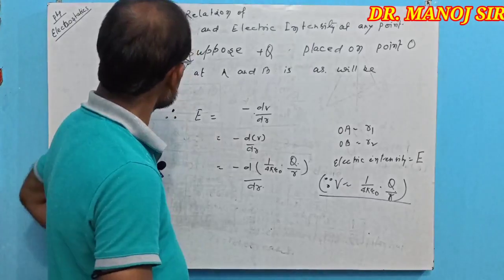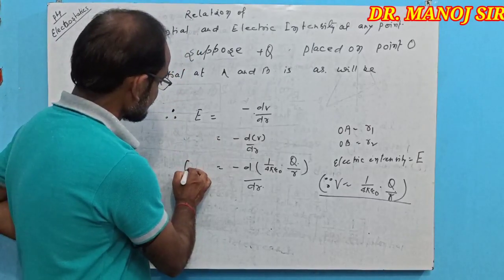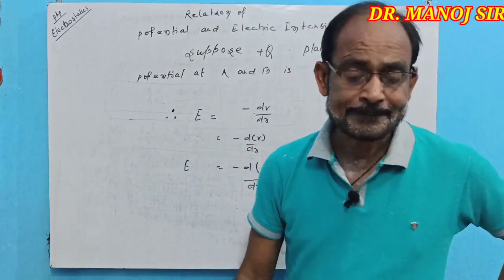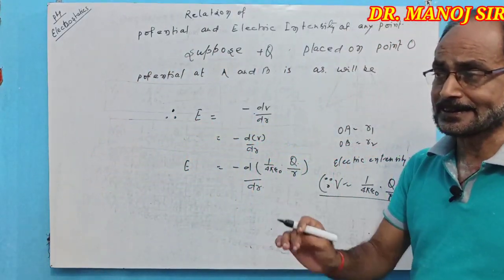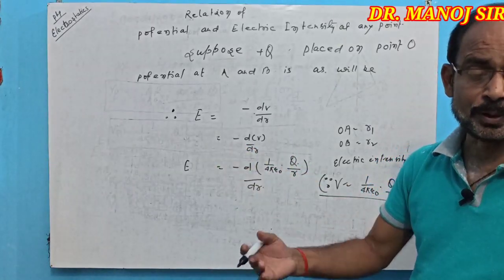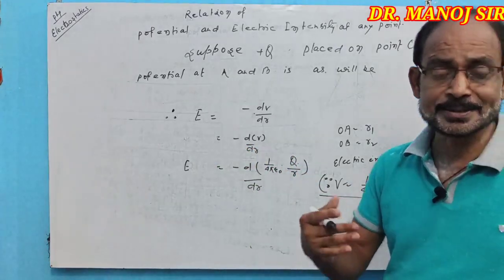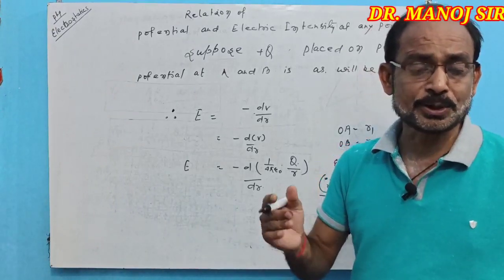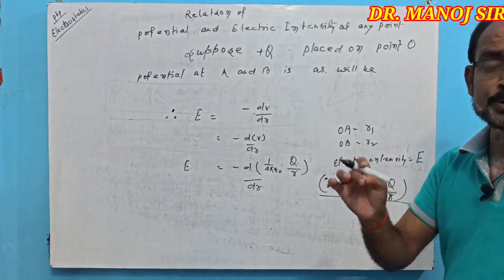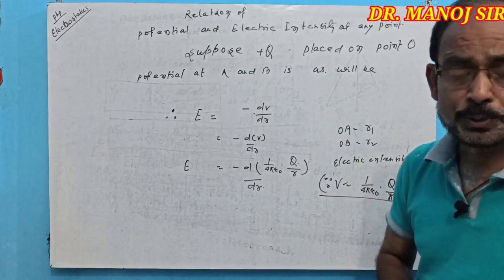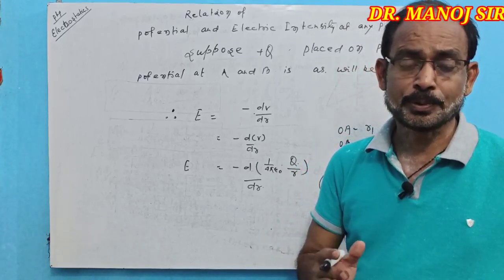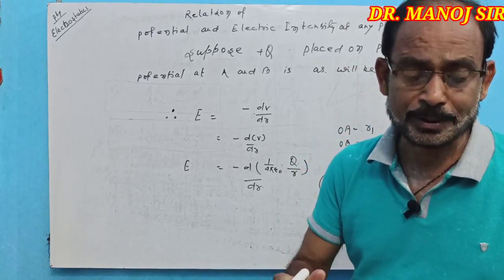Now when electric intensity increases their potential decreases, because we know that potential gradient is equal to the field intensity at a point. किसी भी बिंदु पर क्षेत्र की तीव्रता उस बिंदु पर ऋणात्मक पोटेंशियल ग्रेडियंट के बराबर होती है।